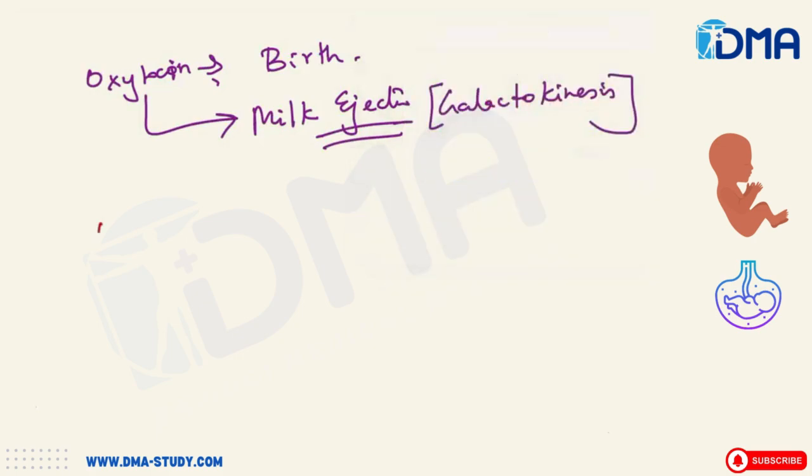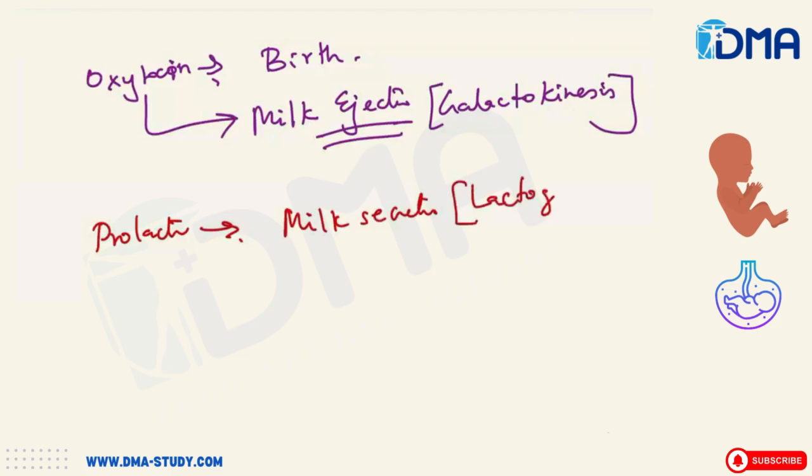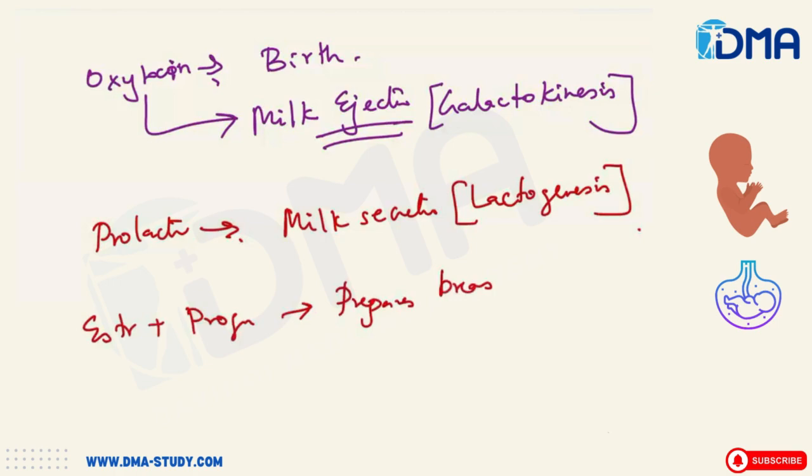Whereas prolactin is a hormone which is decreased in labor and also peaks at birth and causes the milk secretion. That is lactogenesis. Both the estrogen as well as the progesterone prepare the breast for milk secretion.